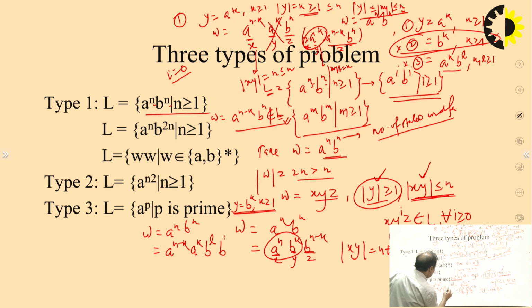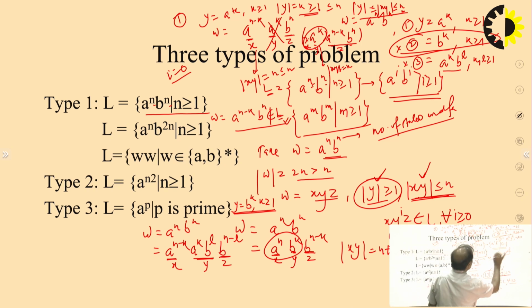And then b^n minus l. Same thing. Here is y and this is x and this is z, right? If you see here, there is no problem. Length of y, since k and l are greater than or equal to 1, so length of y is greater than or equal to 1. This gets satisfied, but this is not going to be satisfied.